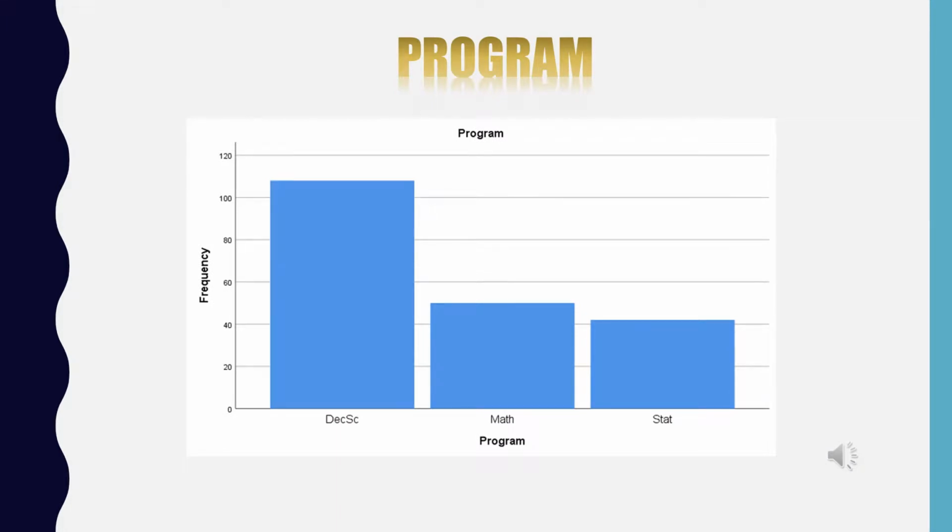As we can see from this bar chart, we got a sample of 200 students on SKS alumni based on their programs. For the numbers, decision science is the highest with more than 100, followed by math program with around 50 students, and the last is industrial statistics with more than 40 students.